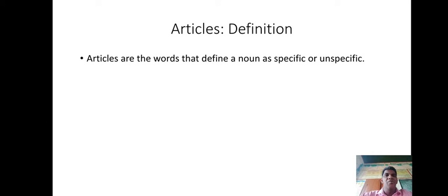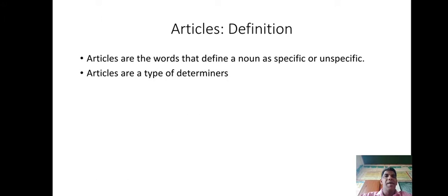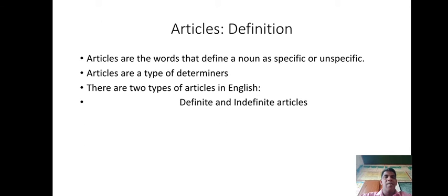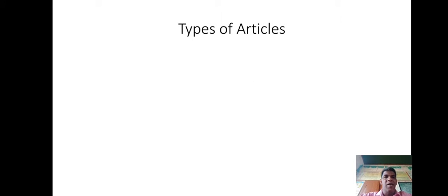First of all, we shall see the definition of articles. Articles are the words that define a noun as specific or unspecific. Articles are types of determiners. There are two types of articles in English. One is definite articles and the second one is indefinite articles.